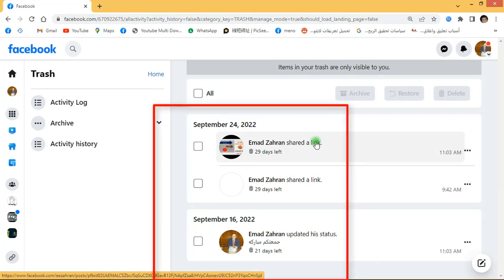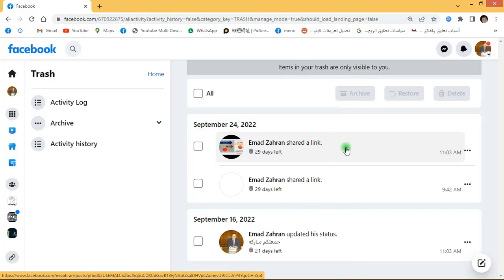These are the deleted items and will remain in the trash for 30 days, after which they will be permanently deleted automatically. I see here 29 days left, means that after 29 days it will be deleted automatically, but I can recover it before this period. How to recover it? I can recover it by clicking here.